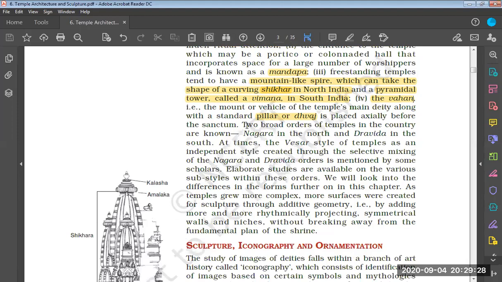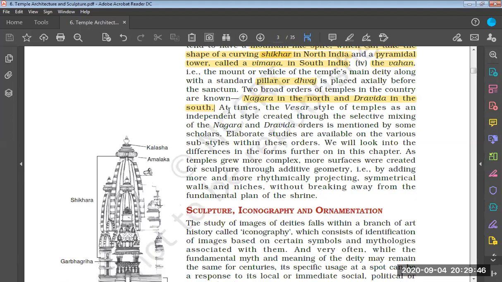Then two broad orders of the temple in the country are known: Nagara in the north and Dravida in the south. So we have two broad types of temples in India. In northern India, it is known as Nagara type. In southern India, it is known as Dravida type. At times, the Vesara style of temple, as an independent style created through the selective mixing of Nagara and Dravida orders, is mentioned by some scholars. So there is another style known as Vesara style, a selective mixture of Dravida and Nagara orders.